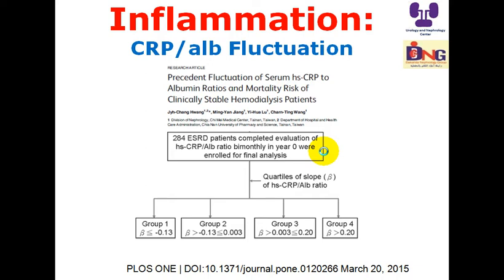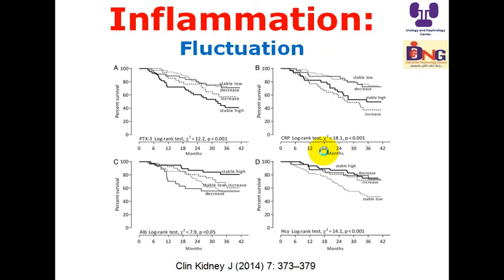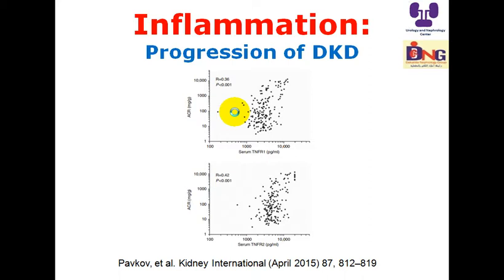And if we look at C-reactive protein, is it only a marker for inflammation, or can it be considered a causal factor for the comorbidity? There is accumulating literature showing that it may be both a marker and a cause of problems. Here, another factor: if the inflammatory marker is stable and low or decreasing, the survival is the best, but if stable and high, the survival is poor. So we should look at the serial changes of the inflammatory marker.